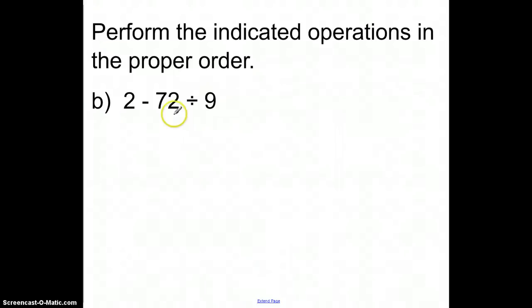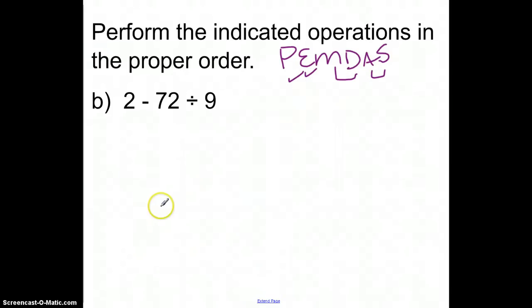Okay, the next one. Remember, please excuse my dear Aunt Sally. No parentheses or exponents, so multiplying and dividing comes next. So here's your multiplying and dividing. Now this is almost like it's a -72. So -72 divided by 9. First of all, there's not two negatives to make a positive, so the answer's got to be negative. 72 divided by 9 would be 8. So basically this is 2 minus 8, which would be -6.